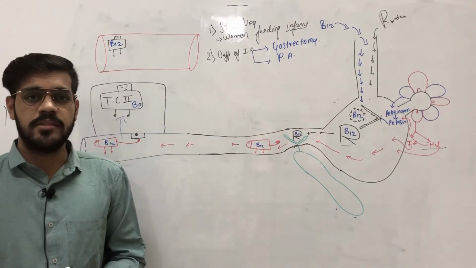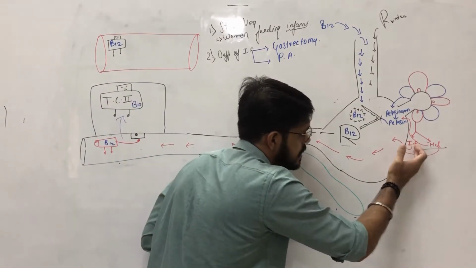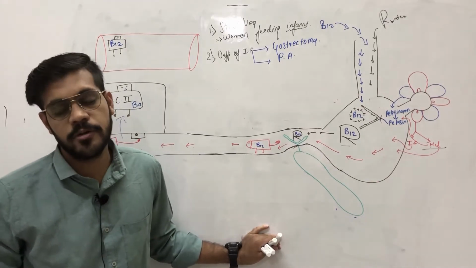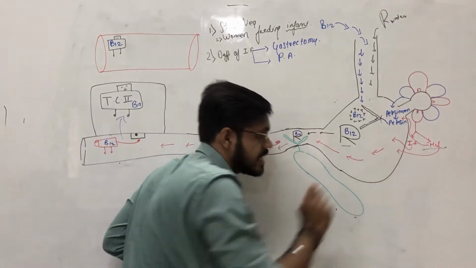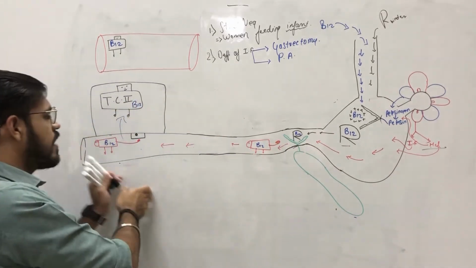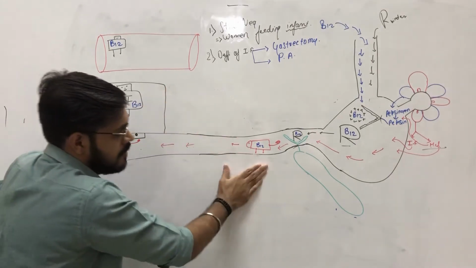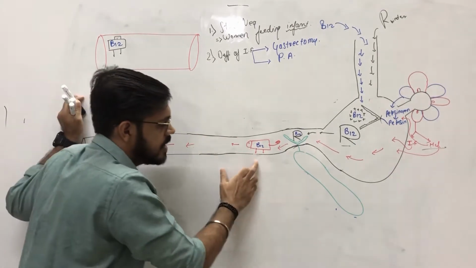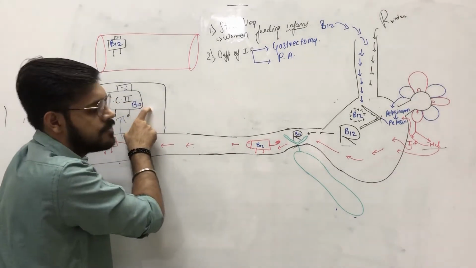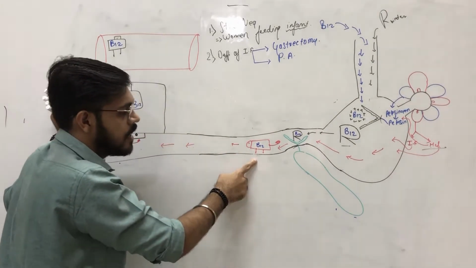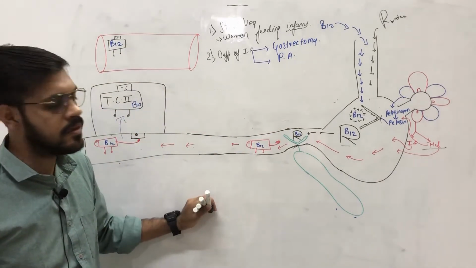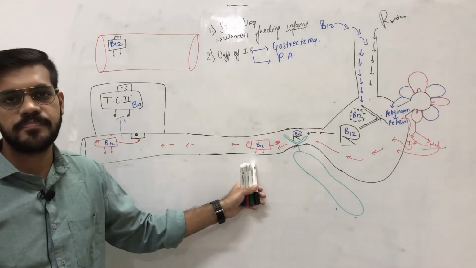If gastrectomy is done, then the intrinsic factor which was produced by the parietal cells will not be produced. And if this intrinsic factor is not produced, the B12 which was carried by the intrinsic factor for further absorption will not be carried, and hence due to gastrectomy there will be a deficiency of B12.